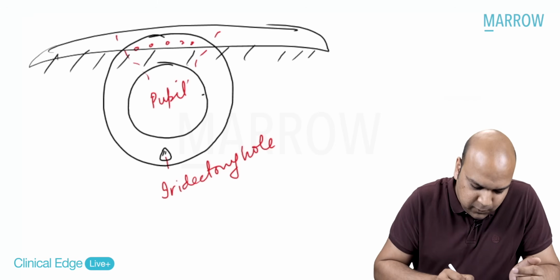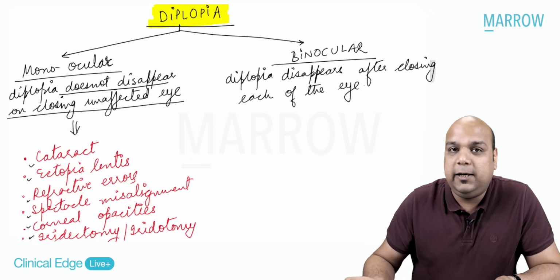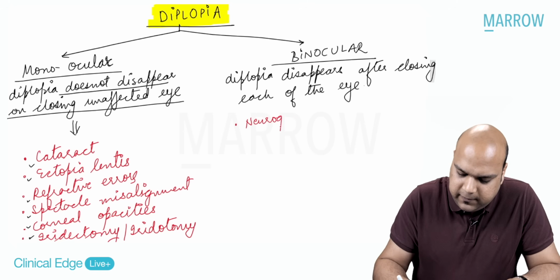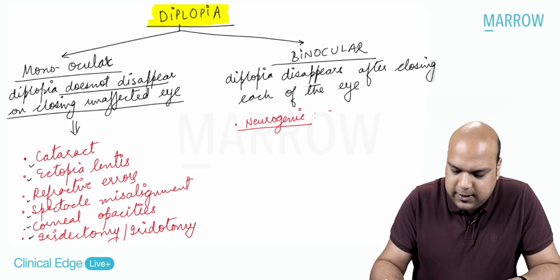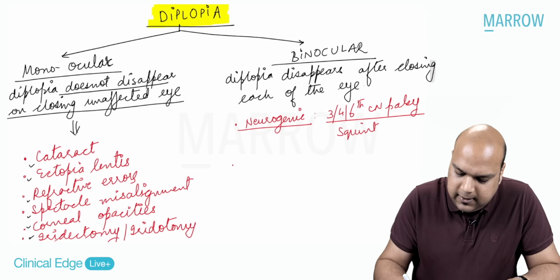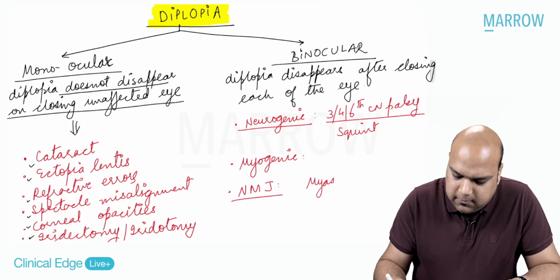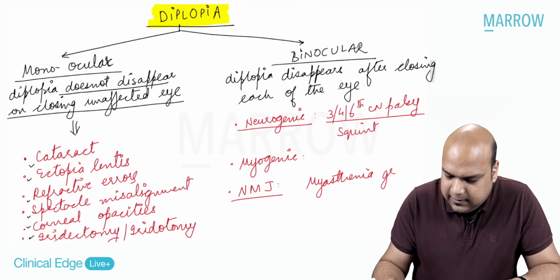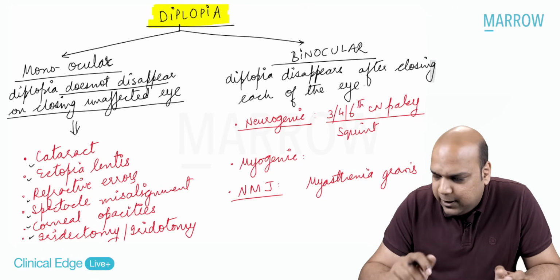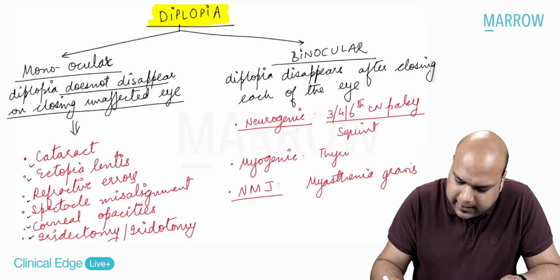Now, moving back, what are the causes of binocular diplopia? Binocular diplopia can be due to neurogenic causes. When I say neurogenic causes, I mean third nerve, fourth nerve, sixth nerve palsy, which will basically cause squint, if I can say. The second can be myogenic causes. And then the third can be neuromuscular junction causes like myasthenia gravis. I hope we are clear about this. There is no confusion in this. Myogenic causes can be something like thyroid eye disease.